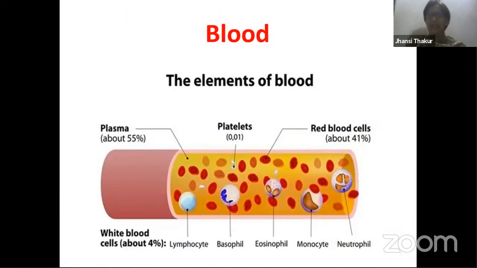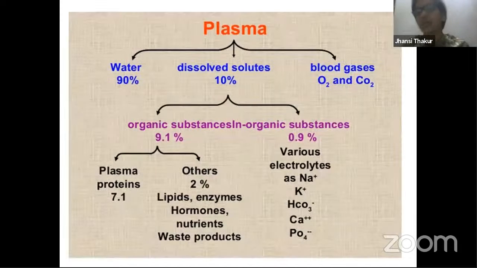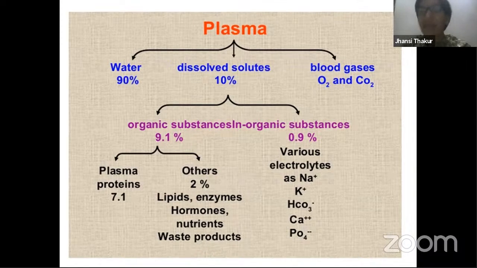Blood helps us in carrying oxygen, in transport of gases, in transport of nutrients, and all those things we know, right? On average, adults have 4 to 5 liters of blood, and the study of blood is called hematology. So let's start first with the matrix part of blood. The matrix part of blood is nothing but plasma.